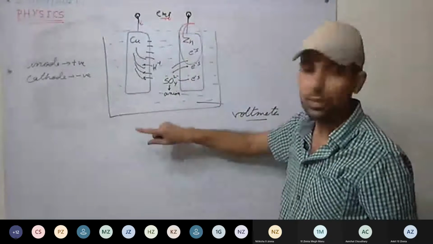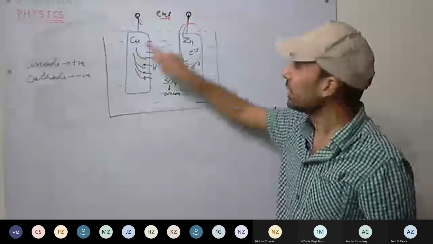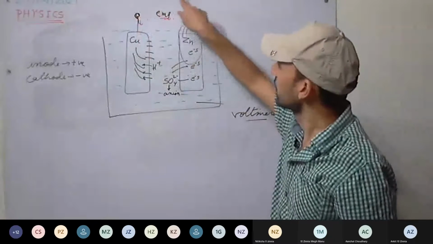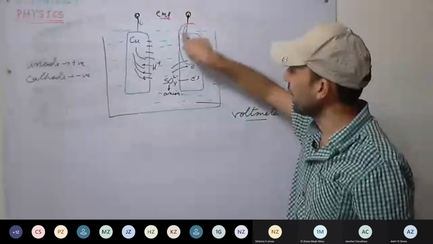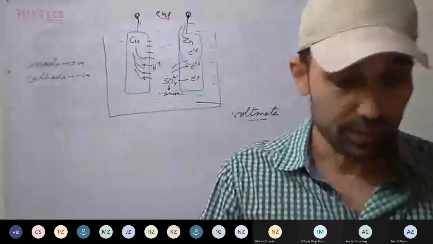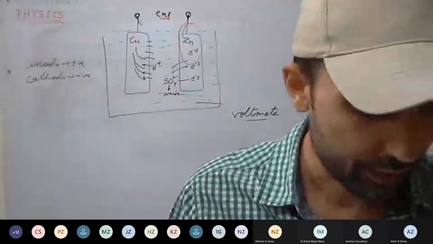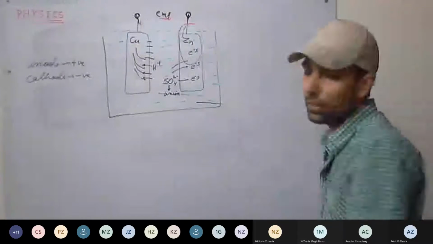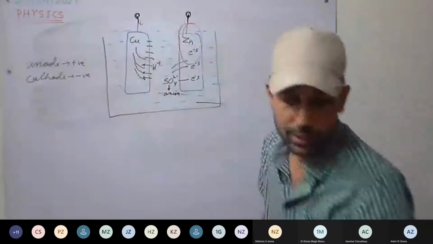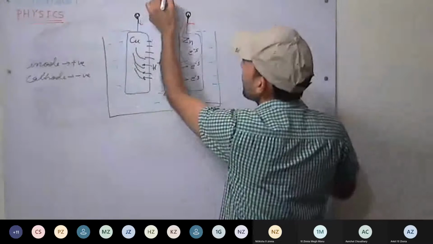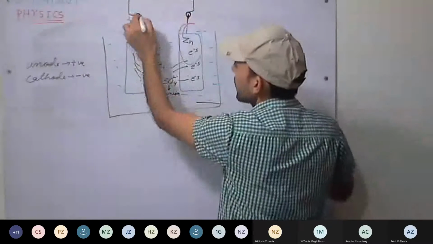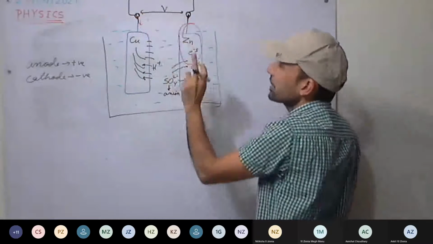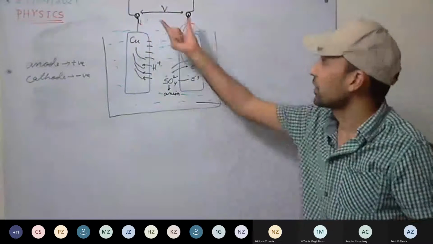Or, the second way we have defined it: the amount of work done in transferring per unit charge through the complete circuit, that is, outside the cell as well as inside the cell. Now a different term we use: terminal voltage. When some load is connected on the terminals of the cell, what amount of potential difference is available between these two terminals?